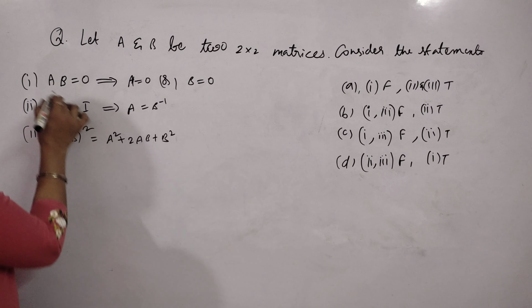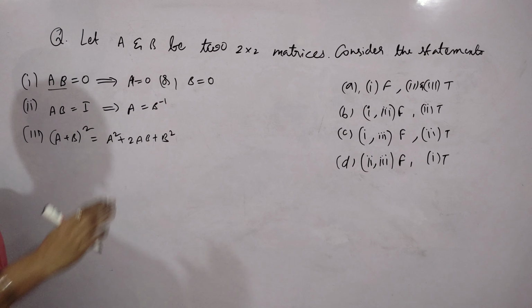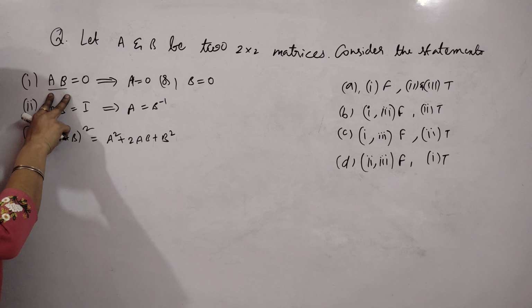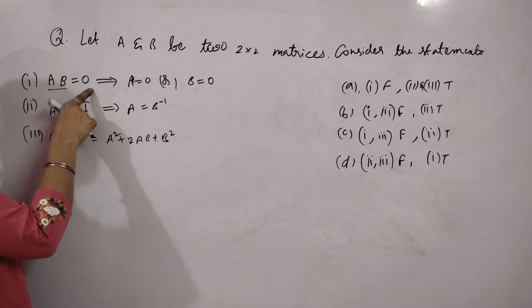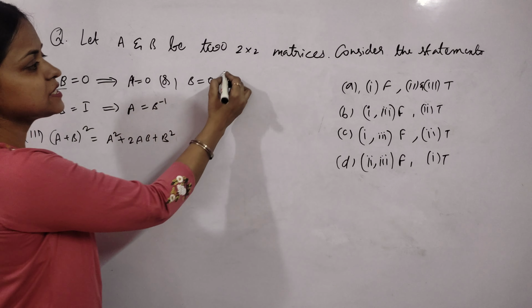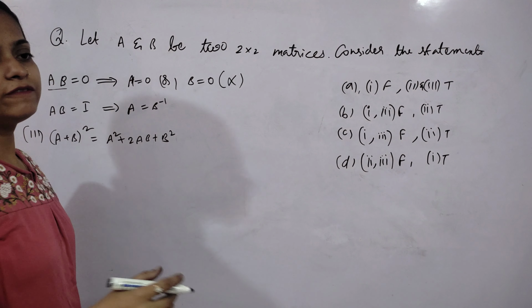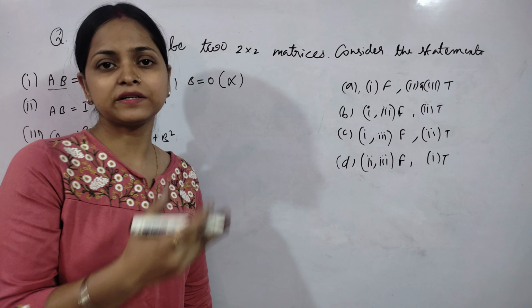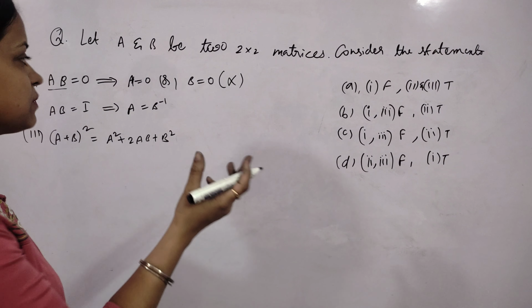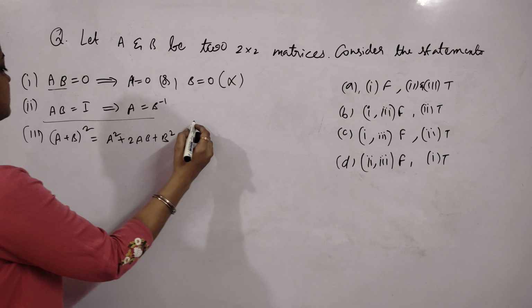Okay, so here the first statement is AB is equal to 0. Here what they said is, if the product of two matrices is 0, then either one of the matrices is 0. But if the product of any two matrices is 0, then it need not be that one of the matrices is 0. So this statement is false.